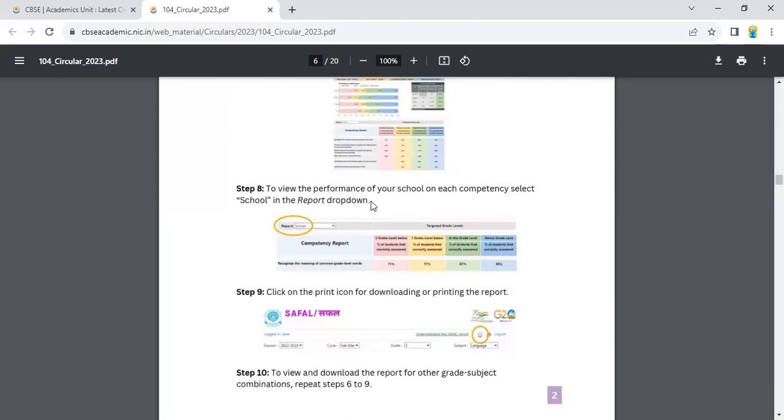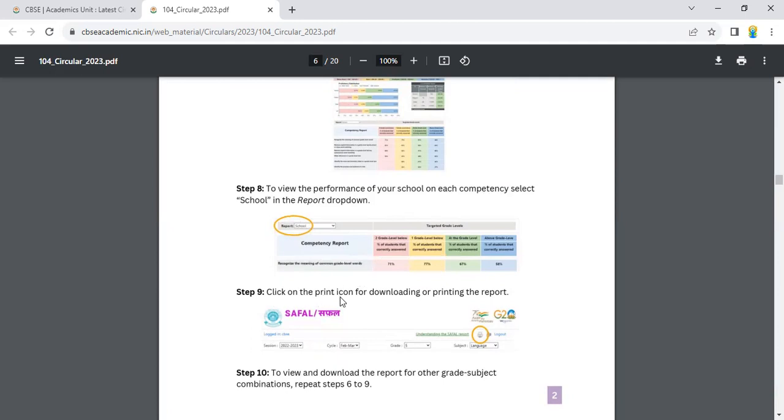To view the performance of your school on each competency, select school in the report drop down. Then here you are going to click on subject and the competency report. In this way, you will get targeted grade levels.